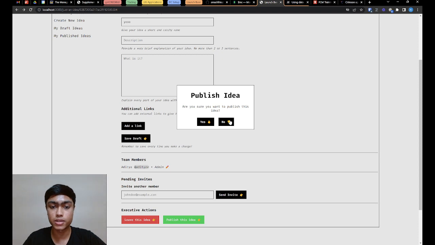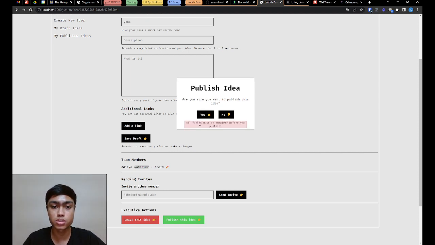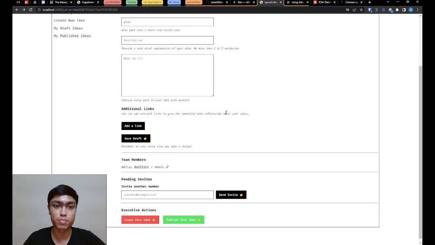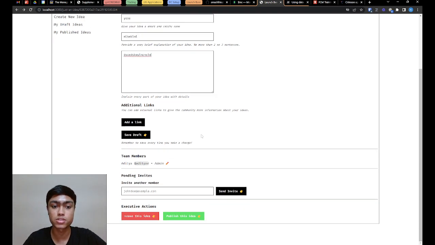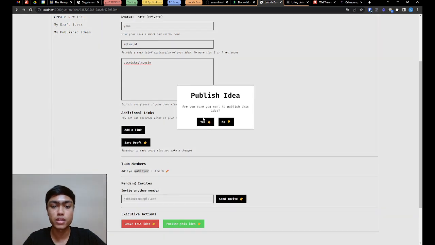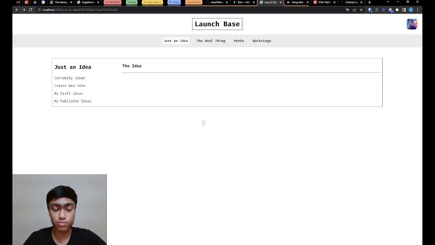And then we have publish idea. This draft is going to be published, it's going to be made public. So we have a small verification over here. Only admins can do this, of course, and all the fields have to be complete. If you're making it public, obviously you need to give the users some description and explain in detail what the idea actually is. Only then will you be able to publish it. So I can save it over here and then go ahead and publish the idea. Very straightforward. And once I get this page ready for the next update, I'll show you how this looks.